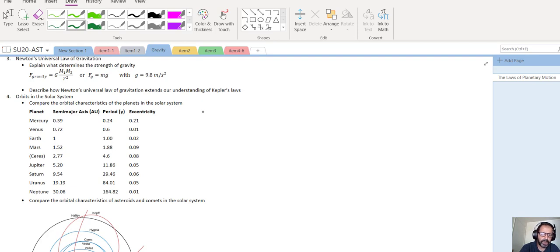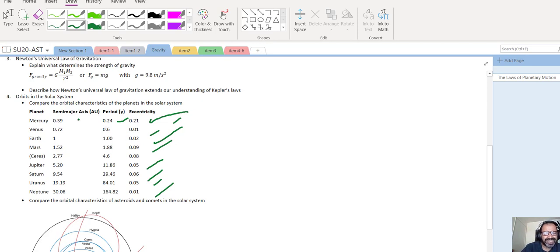These are all the 8 planets that we know of: Mercury, Venus, Earth, Mars. Skip Ceres for a moment. That's a dwarf planet, part of the asteroid belt, actually. And then you have Jupiter, Saturn, Uranus, and Neptune. Here you have their semi-major axis. Remember A? And also you have their period, how long it takes for them to go once around the sun, and their eccentricity. In here, what you need to pay attention to the following.